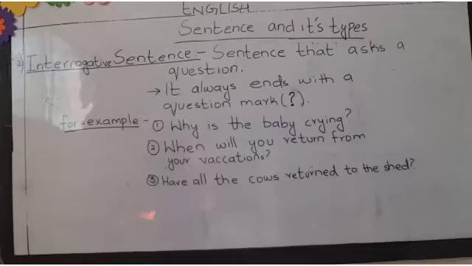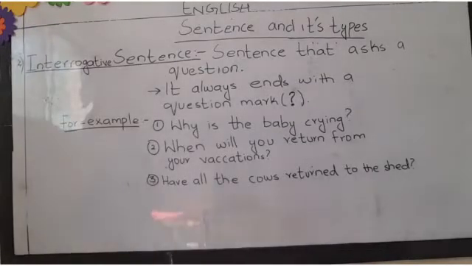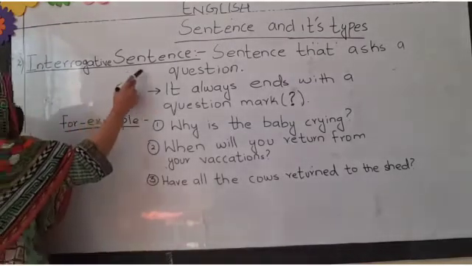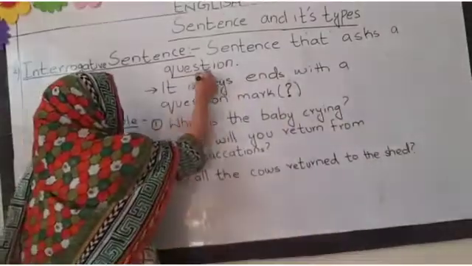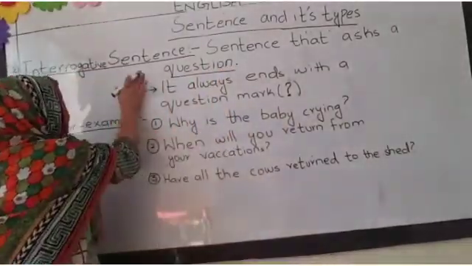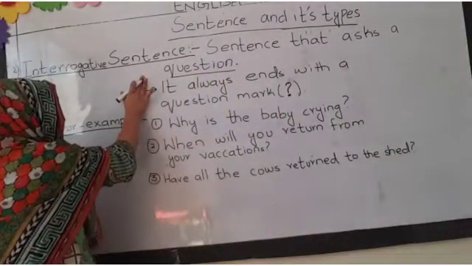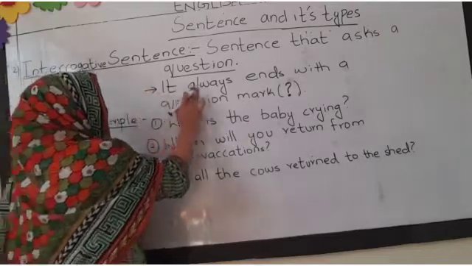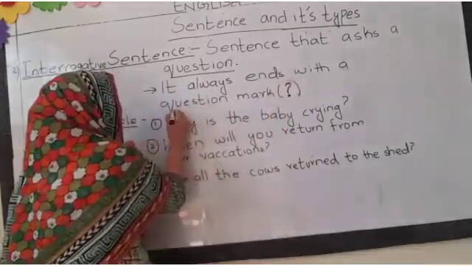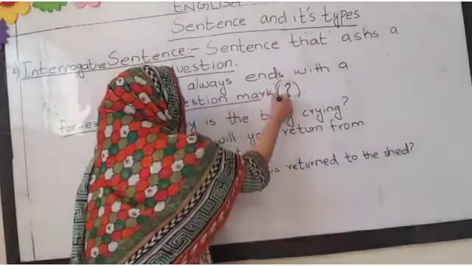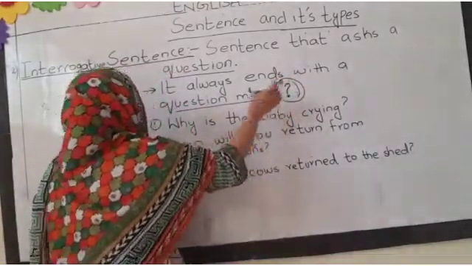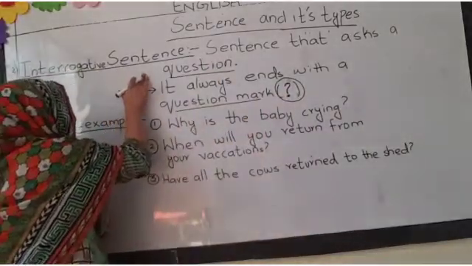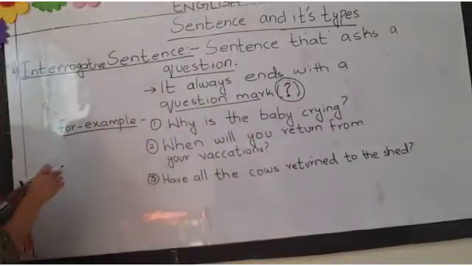So the next is the interrogative sentence. This is the second type of sentence. What are interrogative sentences? Interrogative sentences are sentences that ask a question. It always ends with a question mark, as a question is asked in interrogative sentences. That's why at the end of these sentences we always use question marks.